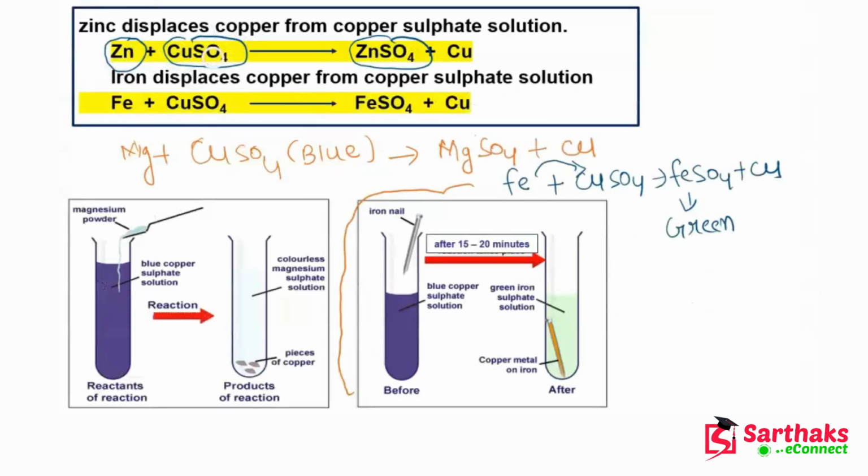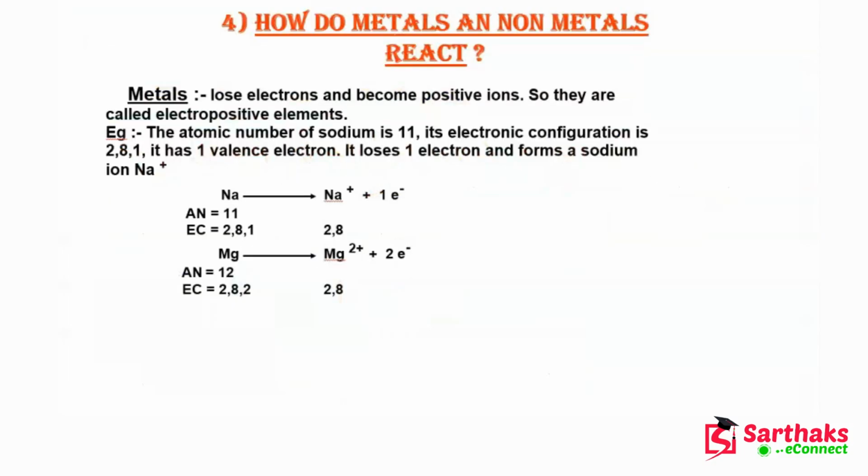So that's why it is more reactive than copper and it will displace copper from its sulfate. I hope guys these points are clear to you. Now let's move ahead to the next slide and talk about the other important points.